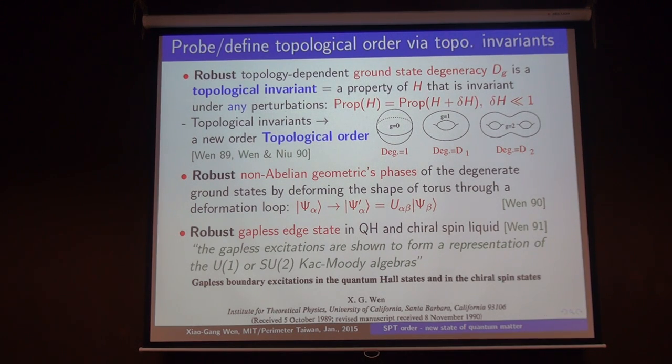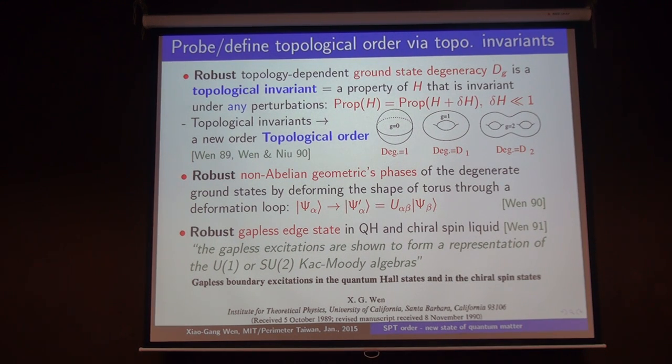The experimentally accessible way to measure topological order is to measure edge states, which could be gapless edge states or degenerate edge states. I should also include degenerate edge states here.